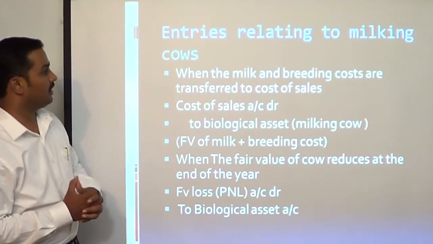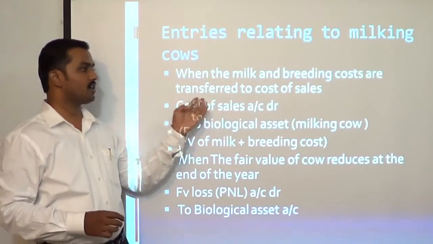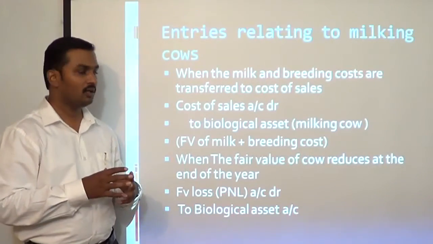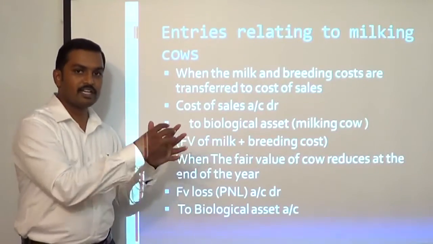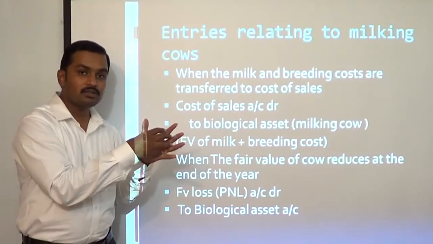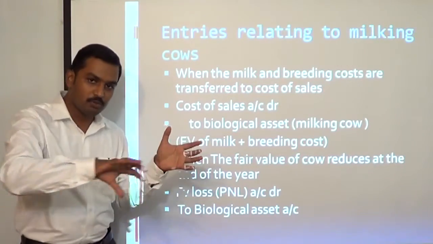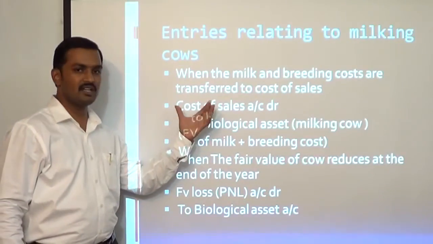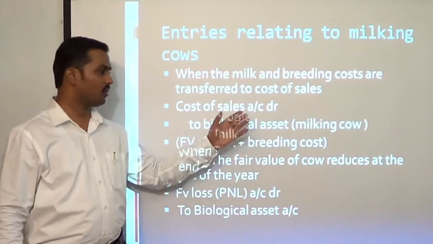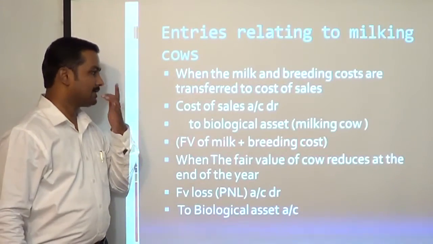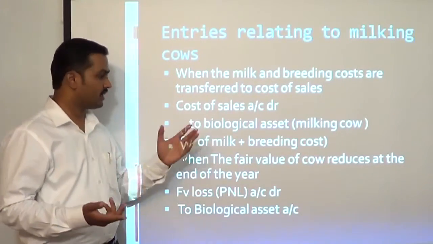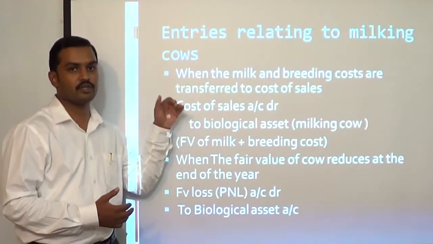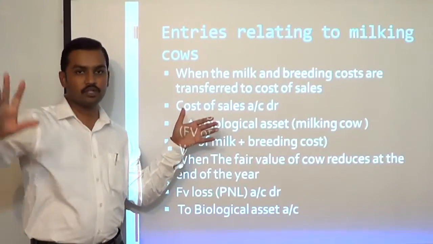Now, entries relating to milking cows when the milk and breeding costs are transferred to cost of sales. The feed which you have given to the milking cow and the milk which has been produced were earlier capitalized as part of the account called milkable cows account. Now it has to be removed and transferred to inventory. So we'll pass an entry: cost of sales, or you can pass inventory account, to biological asset, or you can straight away transfer it to cost of sales. If there is no opening stock and closing stock, then we can straight away transfer it to cost of sales. If there is some opening stock and closing stock, then we'll first transfer it to inventory, and from there inventory will be transferred to cost of sales.